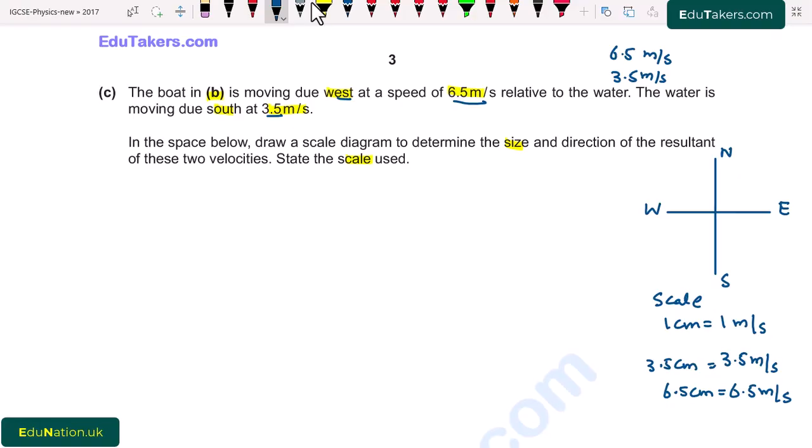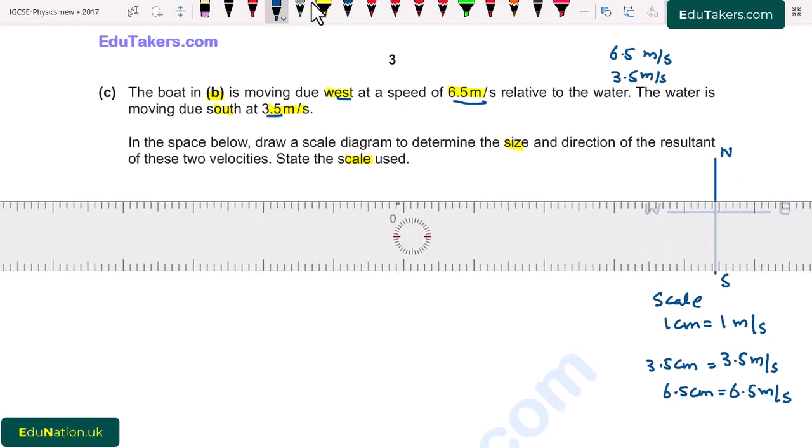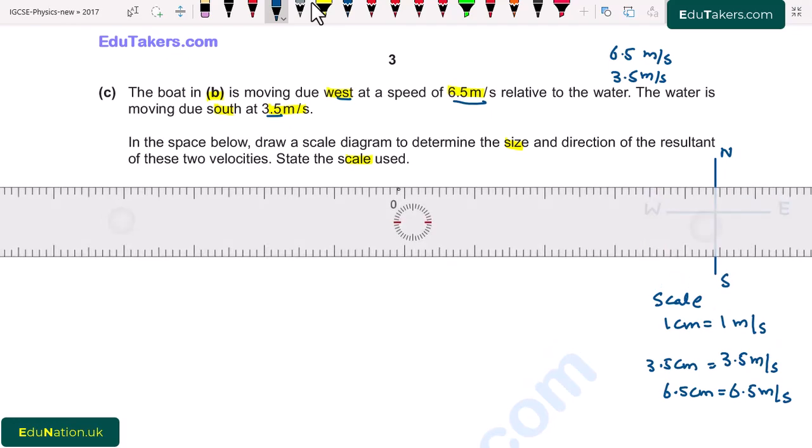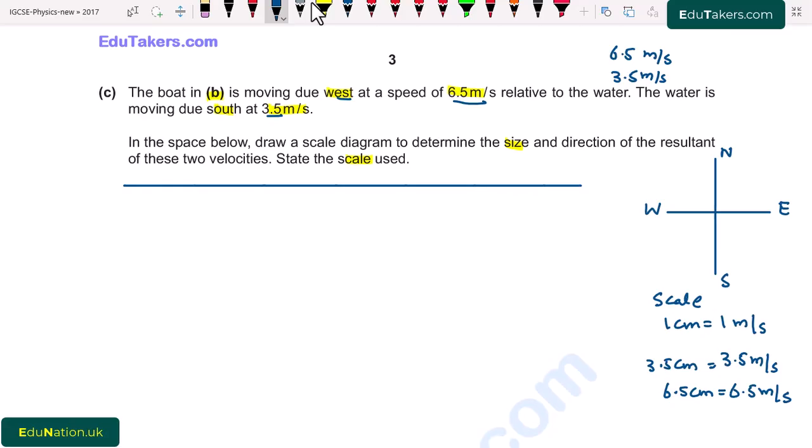So the first vector is in the direction of west. I draw here, and its length is 6.5 centimeter. So this is basically a vector whose length is 6.5 centimeter and it is in this direction.